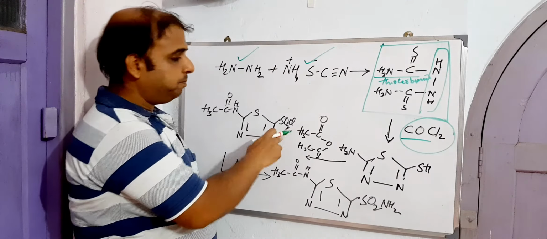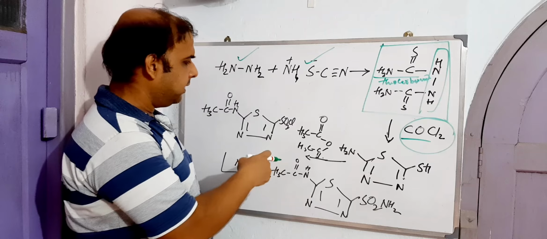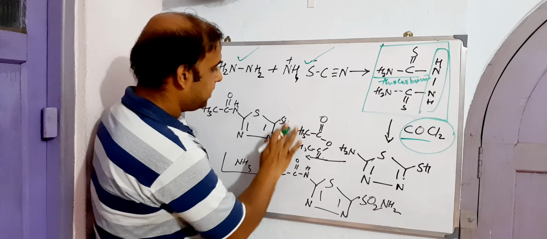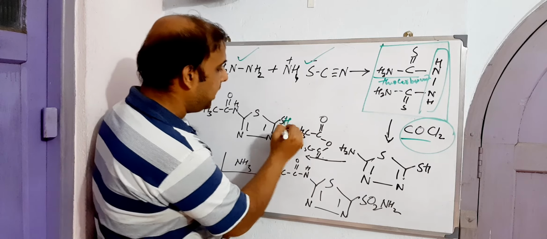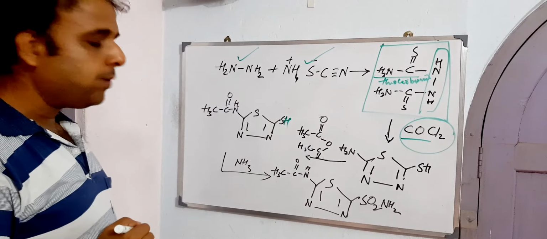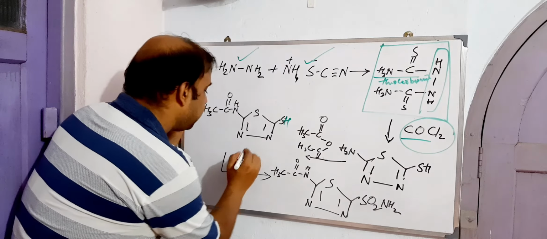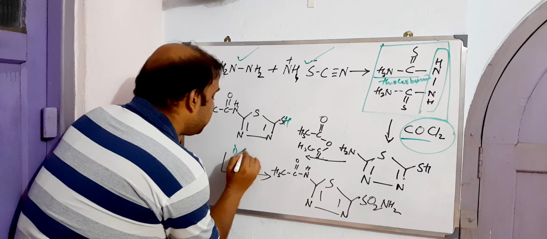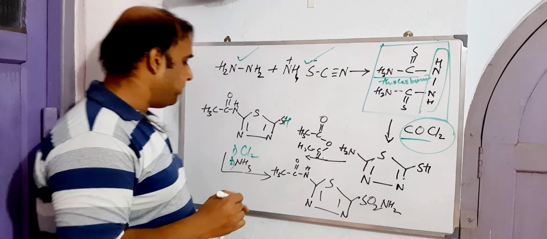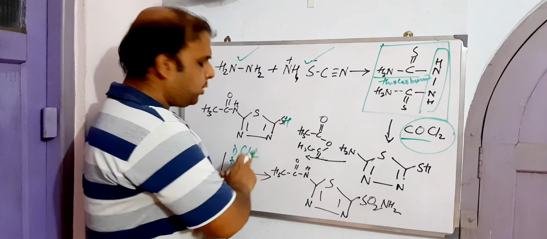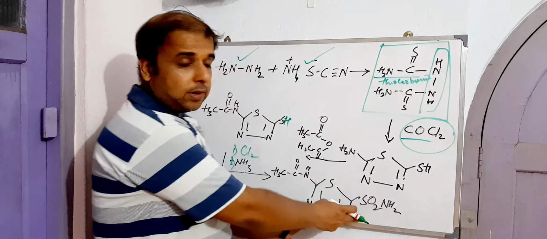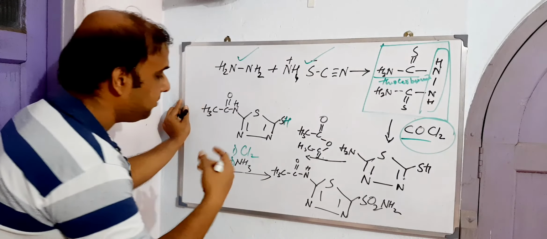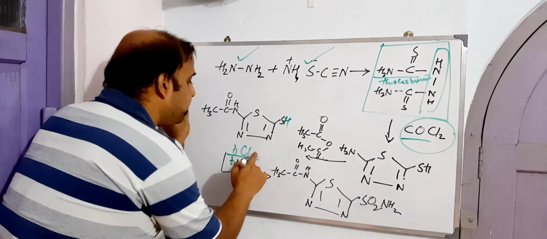So we are left with the making of, okay, see here, I should write sulfohydryl only, sulfohydryl. Then what we did actually, we chlorinated this one. So you just put Cl2 here. With these two reagents, you can straightaway write the structure of acetazolamide, right? Or if we want to split this, first you show what will happen if chlorine is treated with this particular thing.